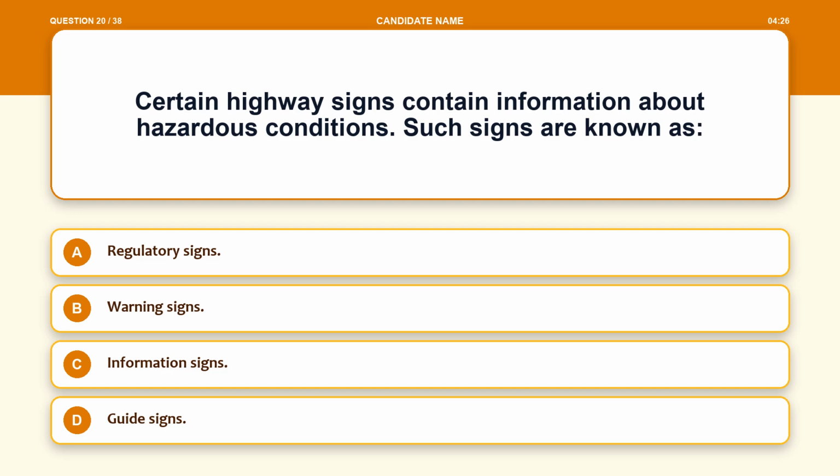Question 20. Certain highway signs contain information about hazardous conditions. Such signs are known as Option A, regulatory signs. Option B, warning signs. Option C, information signs. Option D, guide signs.